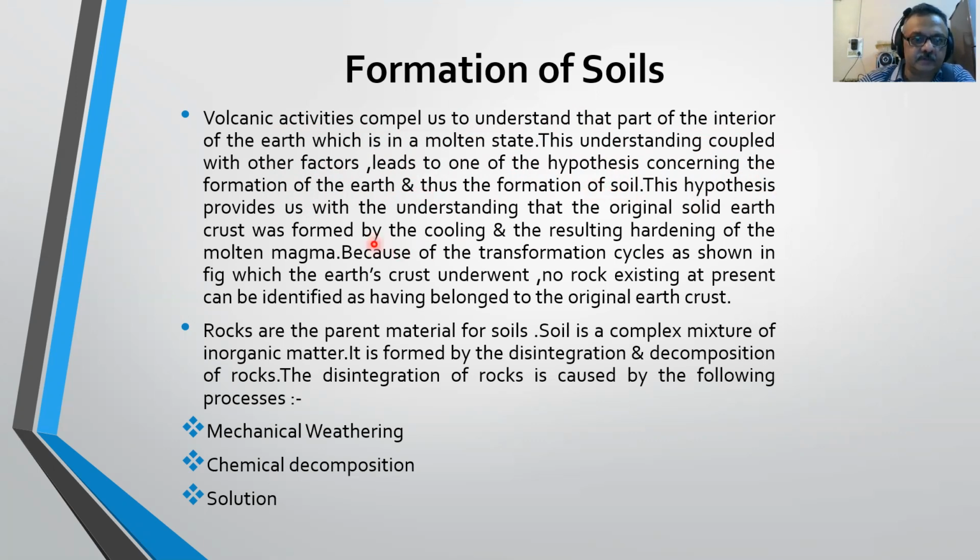This hypothesis provides us with the understanding that the original solid earth crust was formed by the cooling and the resulting hardening of the molten magma. Because of the transformation cycle as shown in figure on the next slide, which the Earth's crust underwent, no rock existing at present can be identified as having belonged to the original Earth crust.